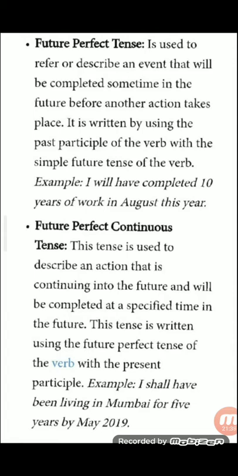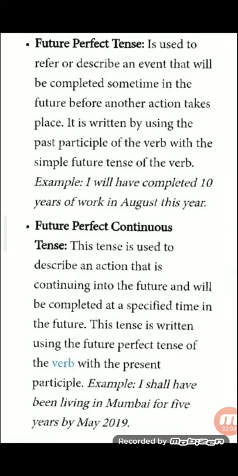So will आएगा means future. Have is means perfect. Right? Will is an indication that it is a future tense. Perfect continuous. This tense is used to describe an action that is continuing in the future and will be completed at a specified time in future.